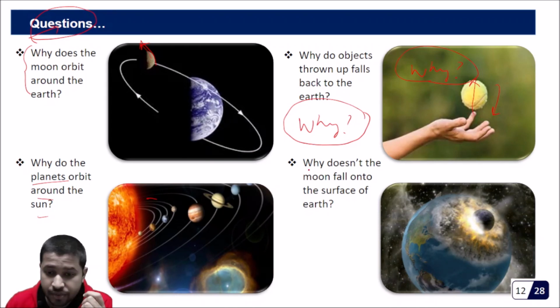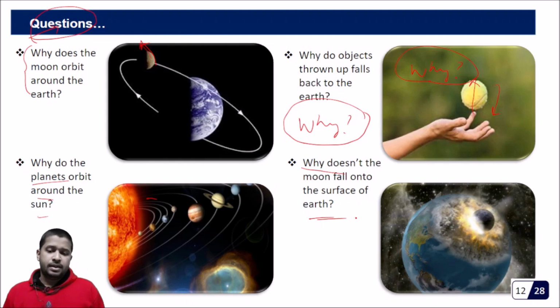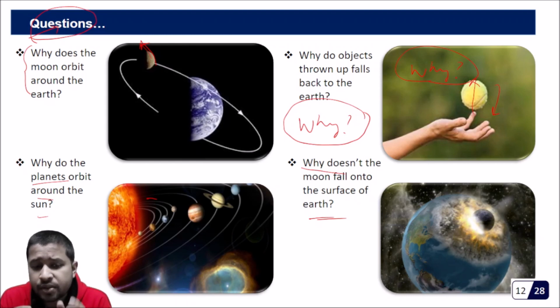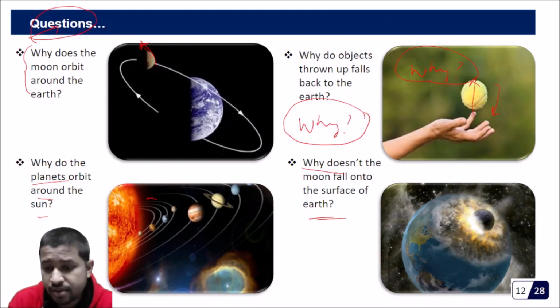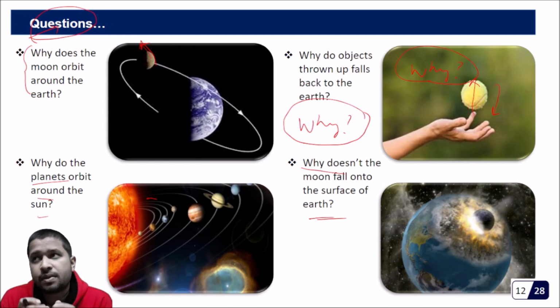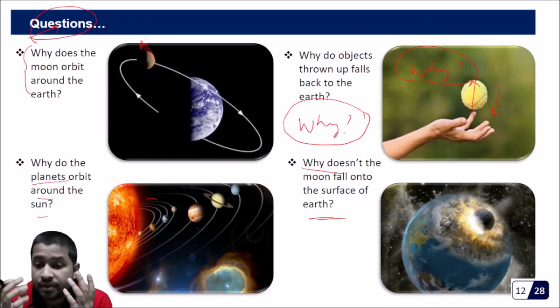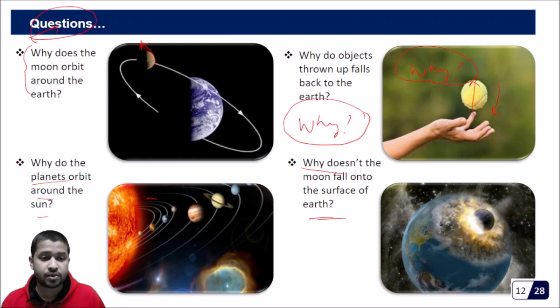Or another question can be, why doesn't the moon fall onto the surface of the earth? While trying to find the answers to these questions, many things got revealed. Nature has revealed itself to us, and that is what we study as physics today.